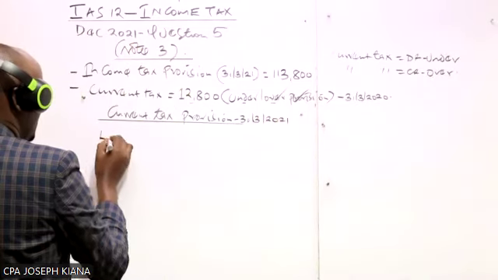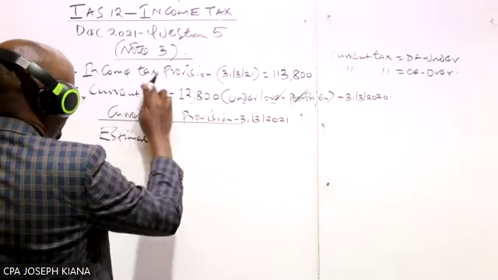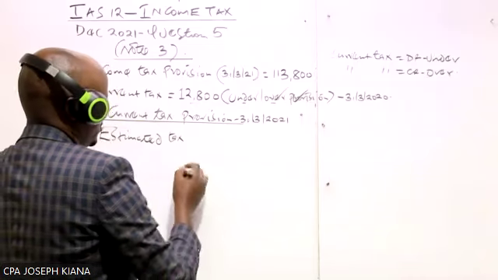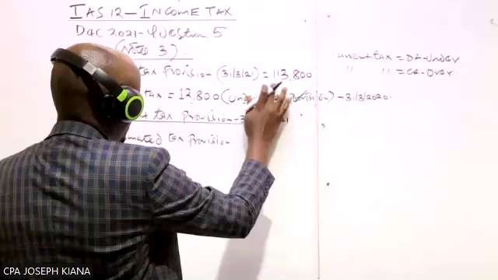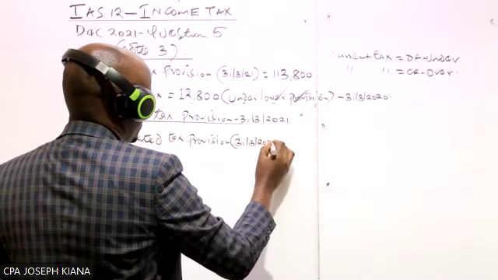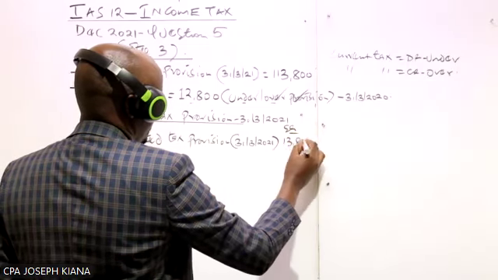How do we determine this? We determine this by taking the estimated tax provision, because we are told this is an estimate for the current year, the year which ended 31st of March 2021, which is a figure of 13,800.